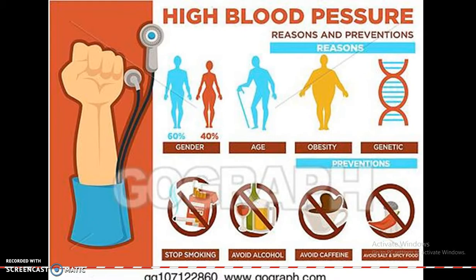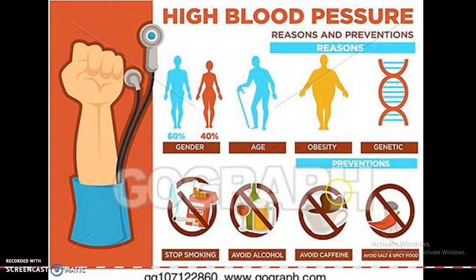and obese populations have a risk of being affected by high blood pressure. Genetic predisposition is one of the major risk factors, associated with hereditary factors passed from the parents to the offspring.